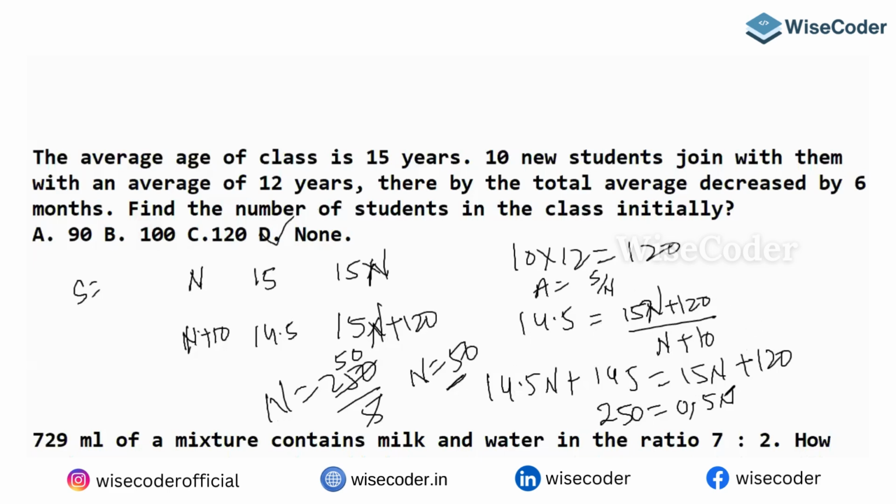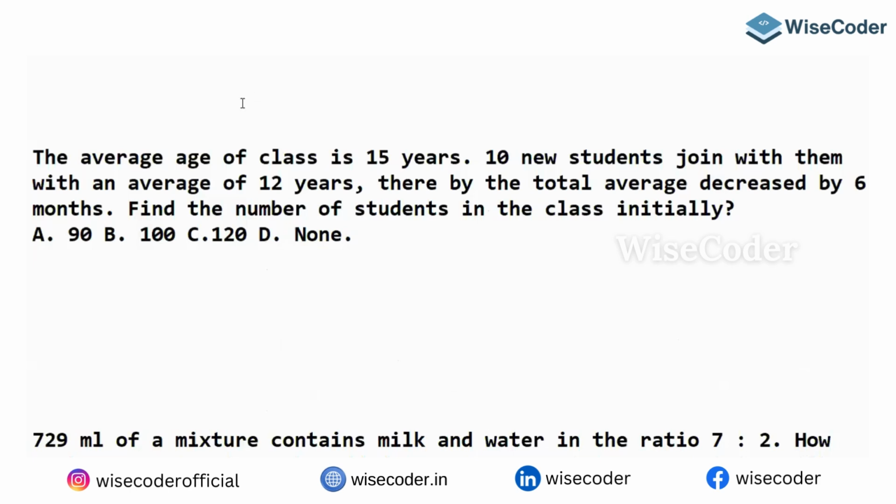14.5 will come this side, 0.5. Hey, how is this 250? No, this is not 250. I'm doing silly mistakes here. 25 only, no? Yeah, 25. 120 plus 25, then only 145. Yeah, n is what, guys? 50. Yeah, I'm doing correct. We'll go to the next one.